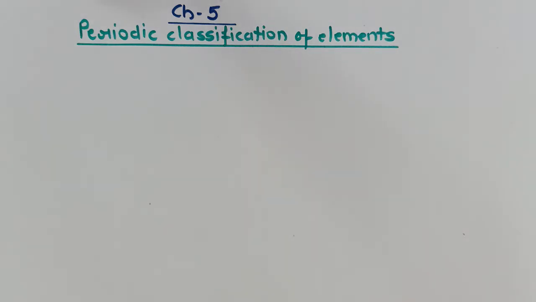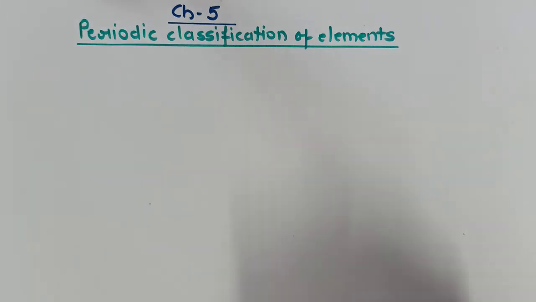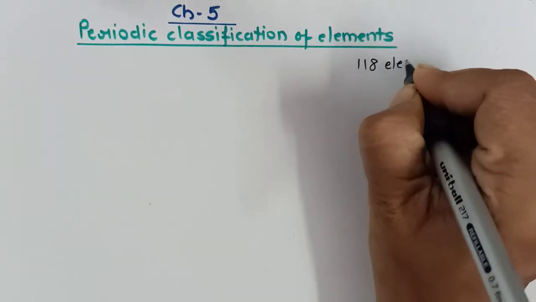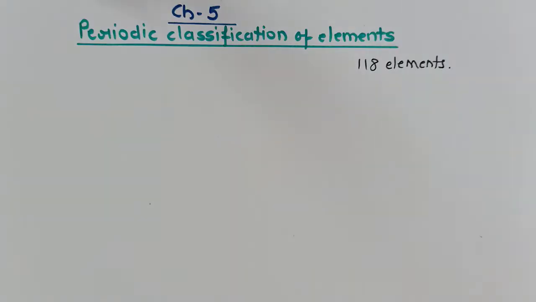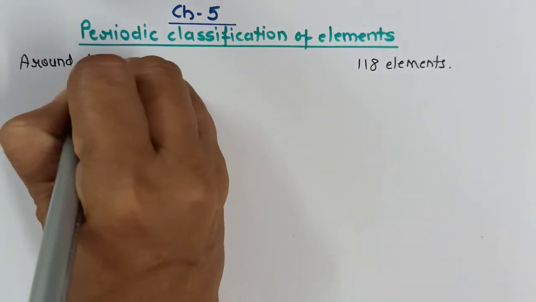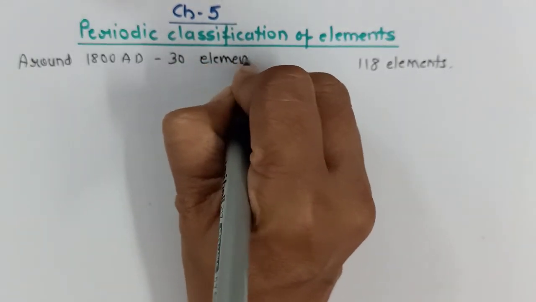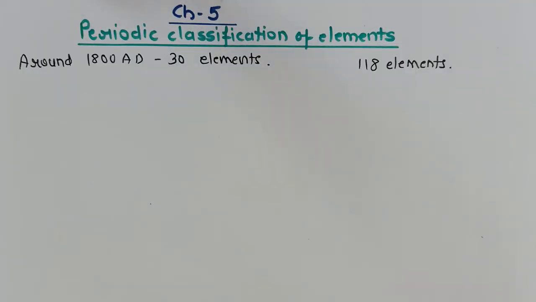Hello students. Today we are going to start with the last part, or I will say last chapter of class 10th chemistry, periodic classification of elements. Today we know 118 elements and we need to classify these elements. But initially these many elements were not known. Around 1800 AD, only 30 elements were known. And these need to be classified.